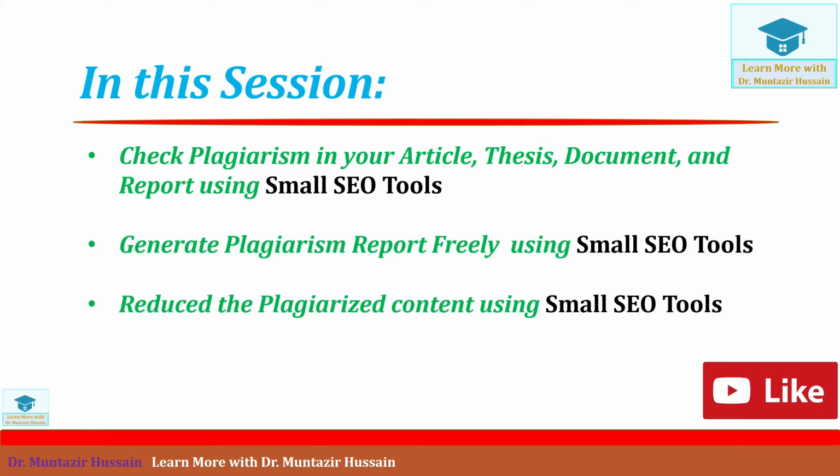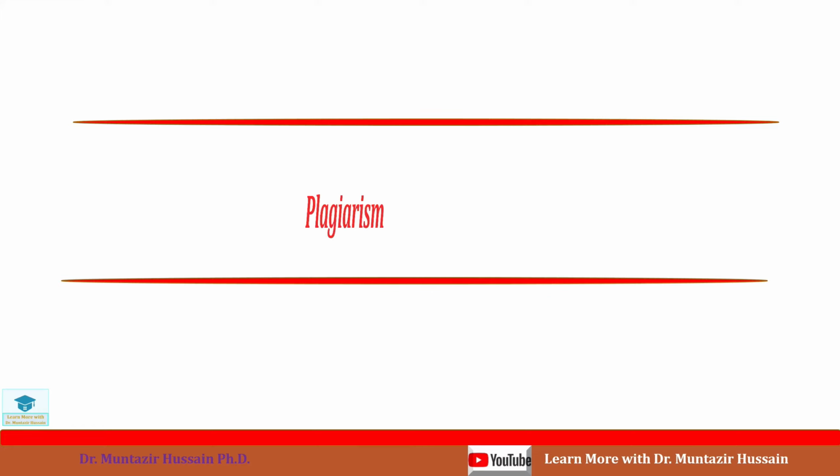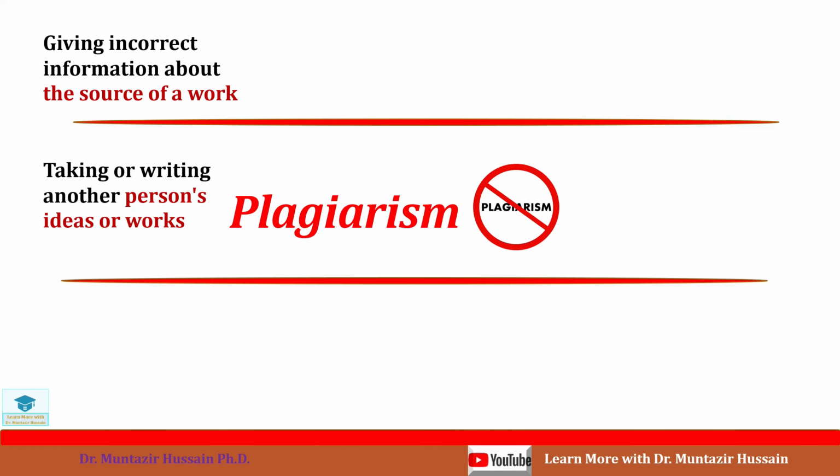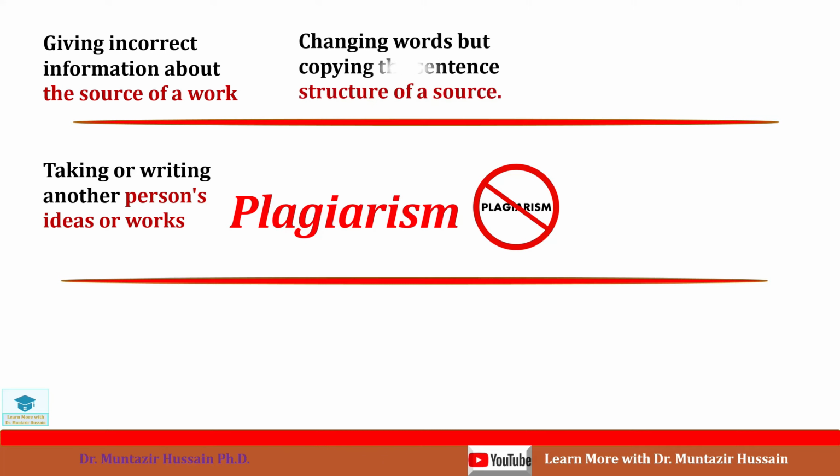plagiarism in your article. So before showing how you can use the Small SEO Tools to check, generate, and reduce the plagiarism in your article, let's first briefly discuss what is plagiarism. Plagiarism means taking or writing another person's idea or work without giving credit to that person. Furthermore, giving incorrect information about the source of work is also a kind of plagiarism. It means that you are copying or discussing the idea of one person and giving the credit to another person, or citing the work of another person. So it is also a type of plagiarism.